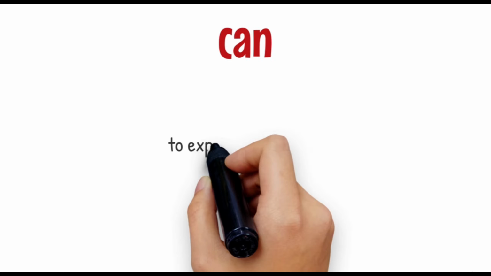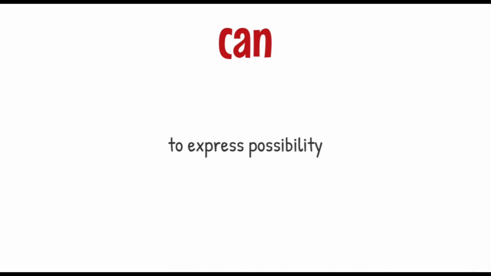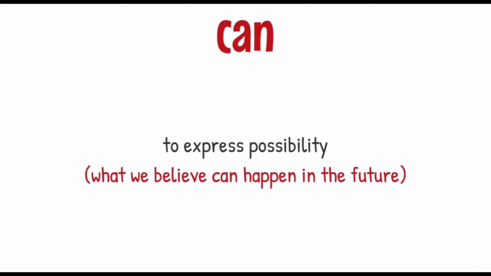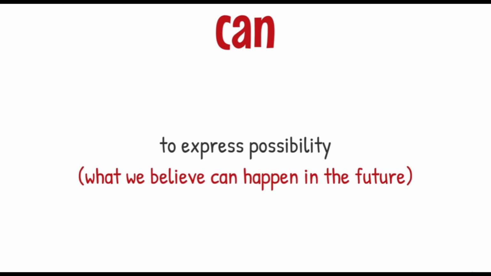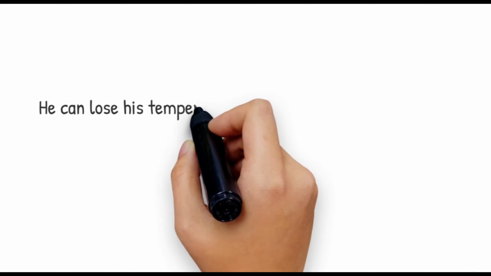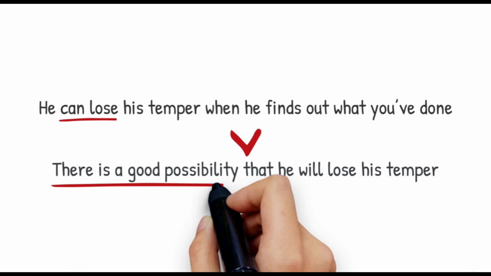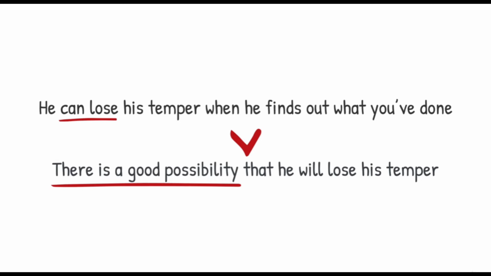Another usage of can is to express possibility, something we believe is possible to happen in the future. For example, he can lose his temper when he finds out what you've done. Meaning, there is a good possibility that he will lose his temper when he finds out what you've done.